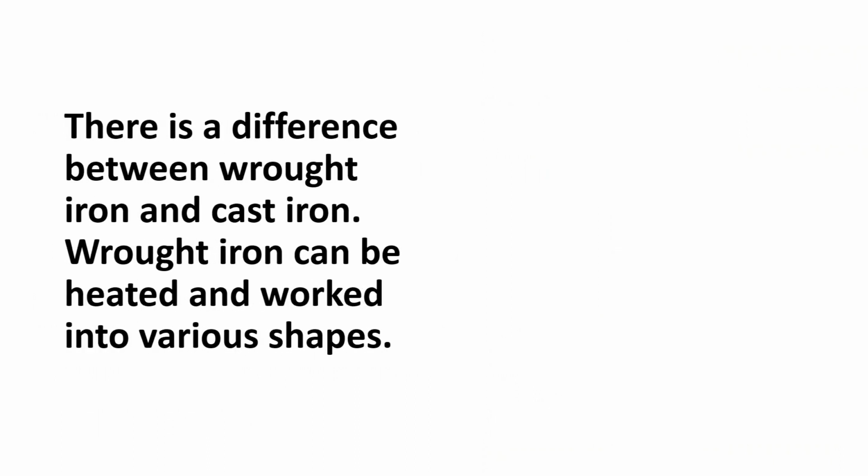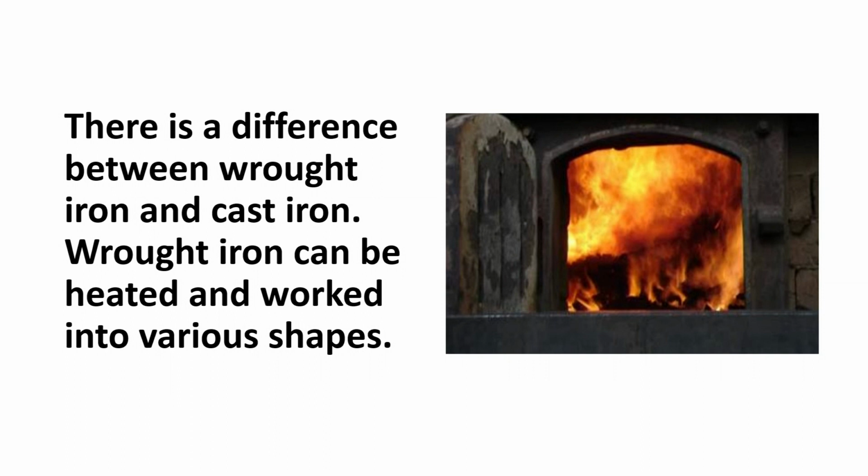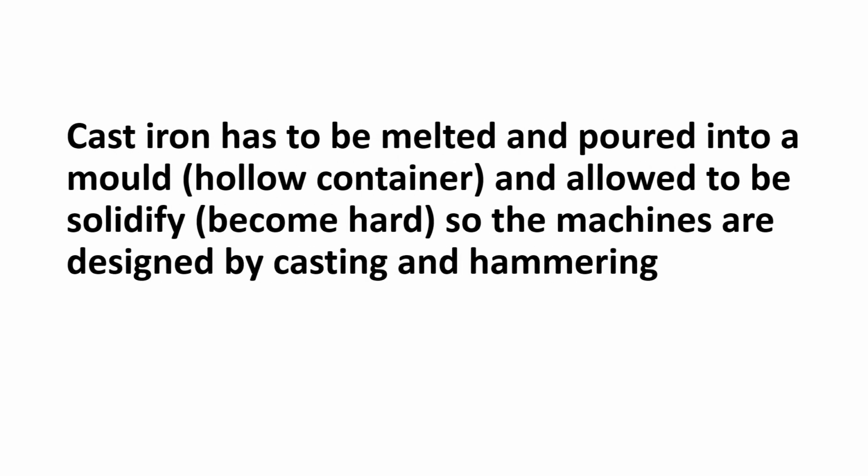Then there is a difference between wrought iron and cast iron. Wrought iron can be heated and worked into various shapes. I told you before, when you heat it, it gets melted, then you get various shapes. Cast iron has to be melted and poured into a mold, that is a hollow container, and allowed to solidify, become hard. So the machines are designed by casting and hammering. A lot of work it has to do.